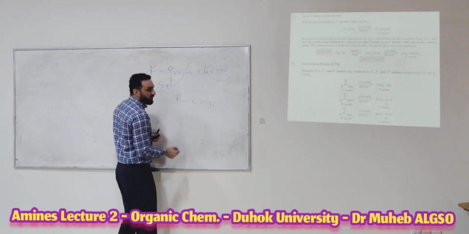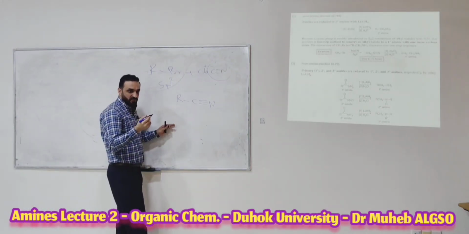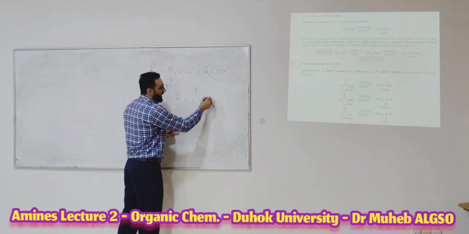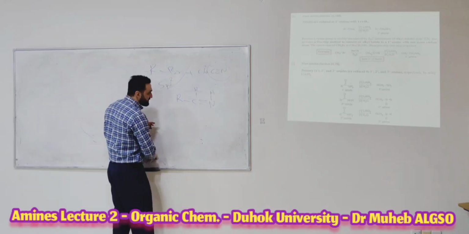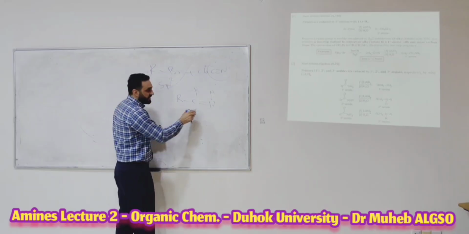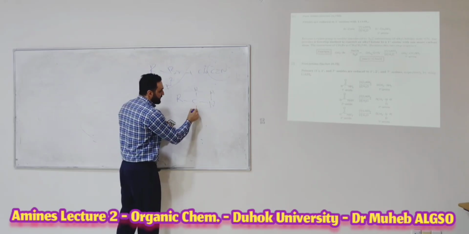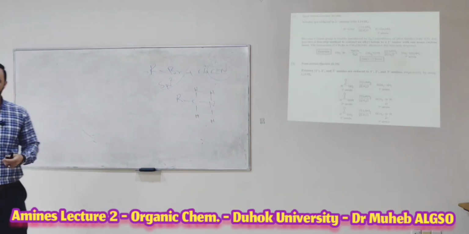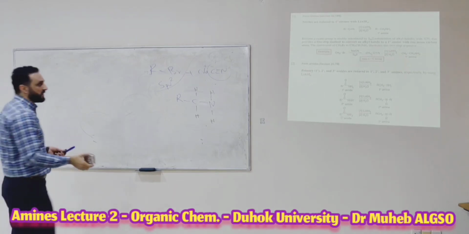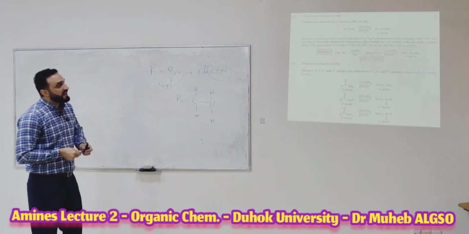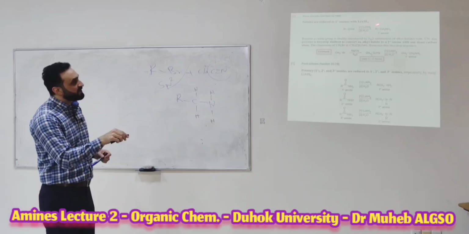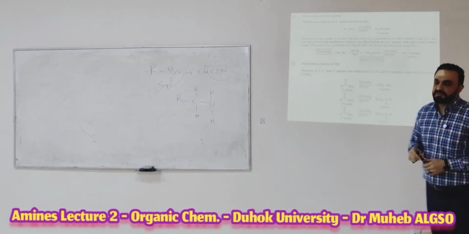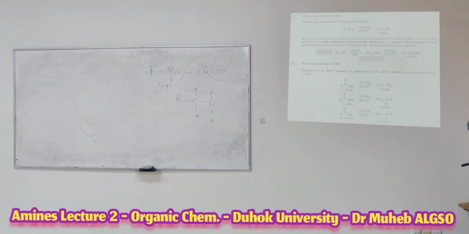Now, if we want to reduce the nitrile group with hydrogen, that means breaking this pi bond, and we need 2 hydrogen. To remove the second bond, we also need another 2 hydrogen. Okay? That means it gives you a primary amine. Another reagent that can be used here is lithium aluminum hydride and H2O, a two-step reaction to reduce the nitrile group to the primary amine.